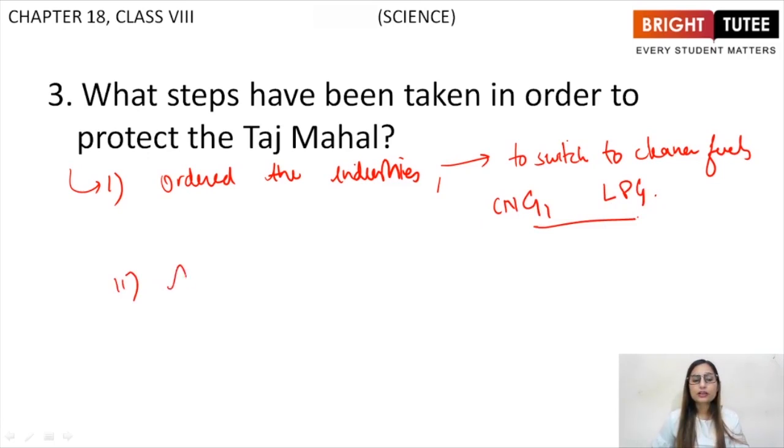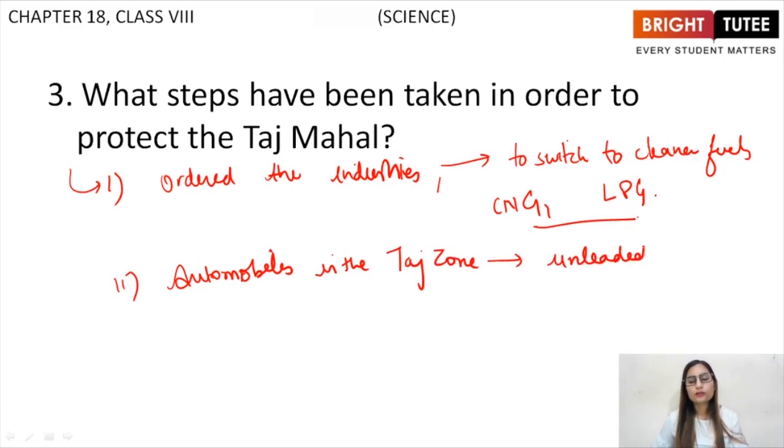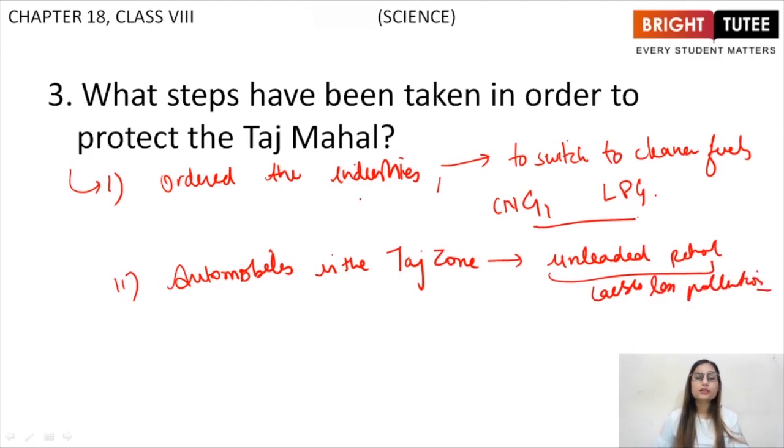Secondly, it has ordered automobiles in the Taj zone to use unleaded petrol, because unleaded petrol causes less pollution. Right? These are the 2 steps that have been taken by Supreme Court. Right? So these were the important questions related to the 3rd topic of this chapter.